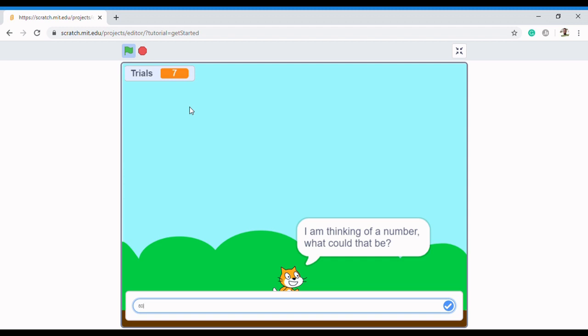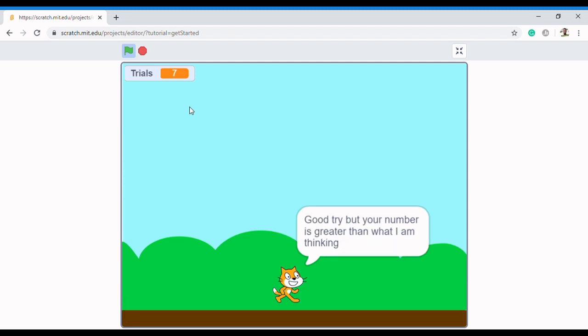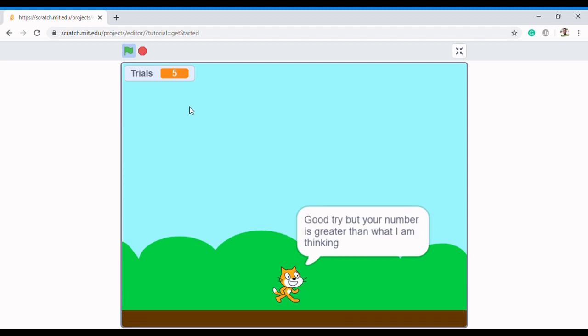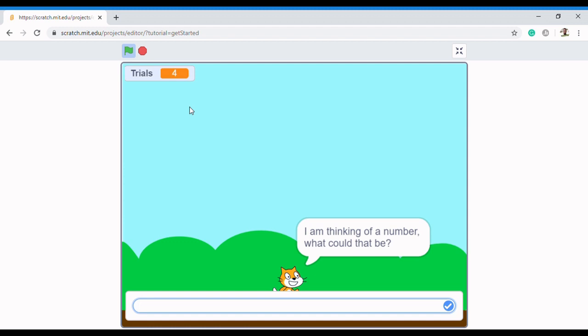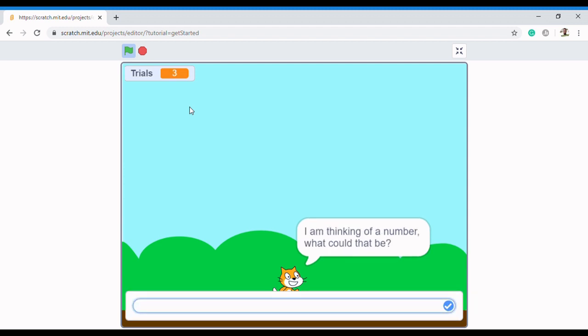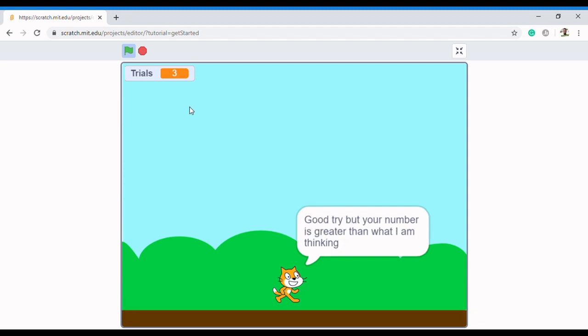I'm going to start with 60. This time I want to win, and this is higher, so I'm going to go 30. It's still greater, so it's between 1 and 30. I want to split it, so 20. It's still greater, so it's between 1 and 19. So I'll go 14. It's lesser, so it's between 14 and 19. Obviously, I'm going to get this one. It's between 15, 16, 17, and 18. So let me pick 17.